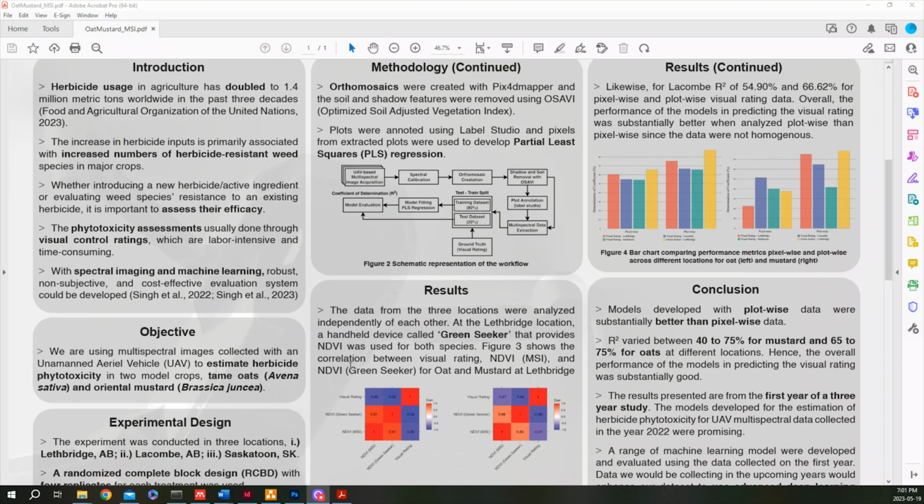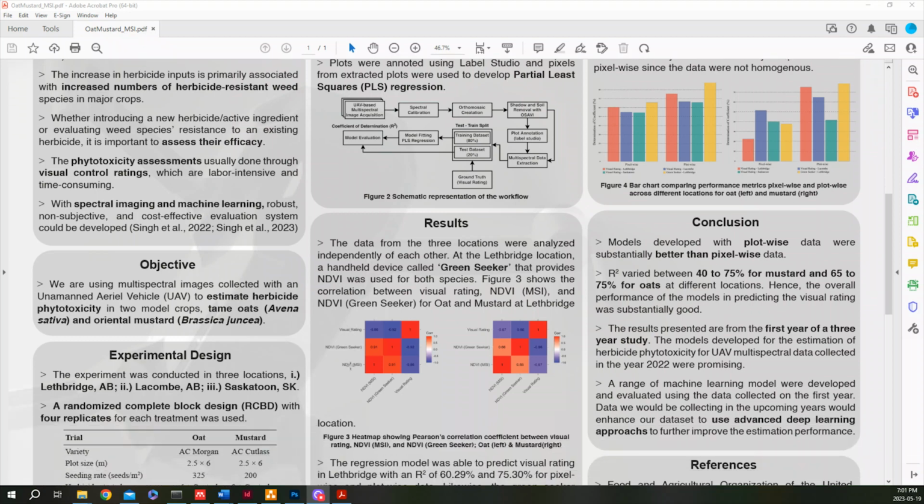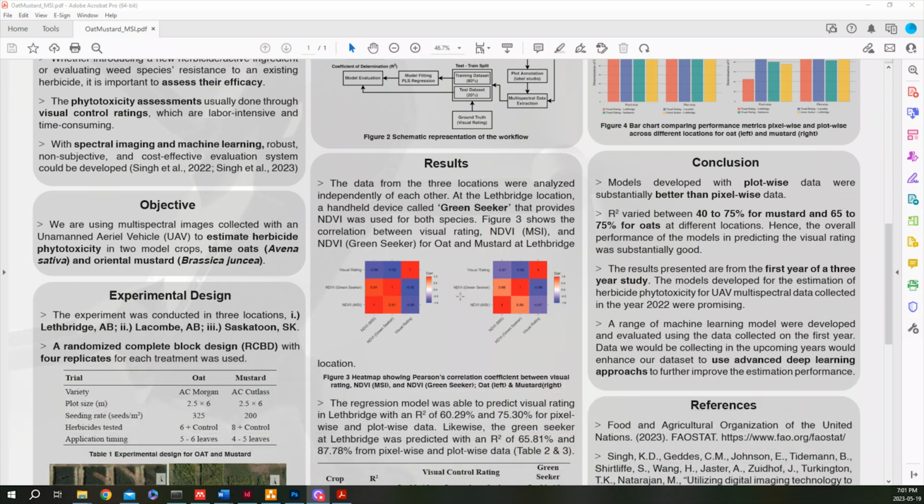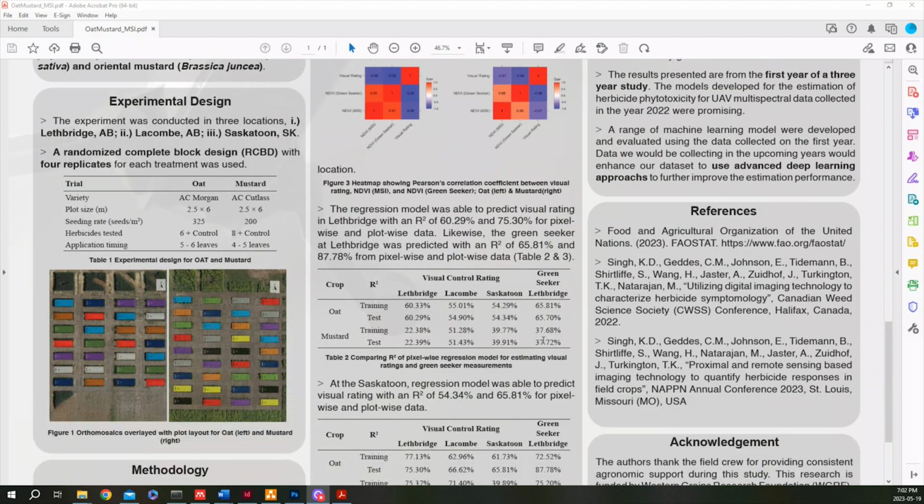The plots were annotated with the RGB images that were extracted from the multispectral images, and following that we extracted the plot-wise data and fitted partial least-squares regression models. In addition to the visual control ratings, we also used a handheld device called GreenSeeker to get NDVI from the field. And here are our models.